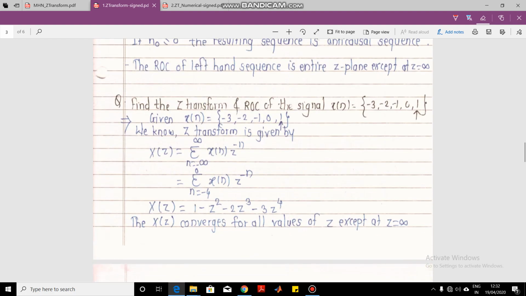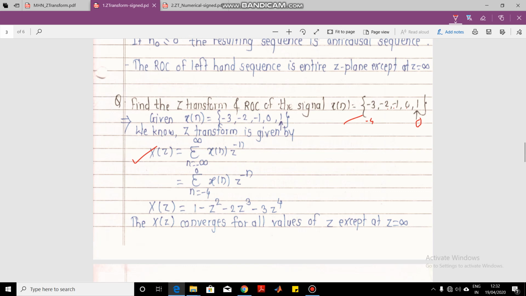Let us see one more example. Suppose we are having a signal like this. If you try to solve the numerical for this, you put this signal in the same formula which we had used, and go on substituting the values of the signal, from n equal to minus infinity to infinity. This starts from minus 4 to 0. So the index is minus 4, then minus 3, minus 2, minus 1, 0.